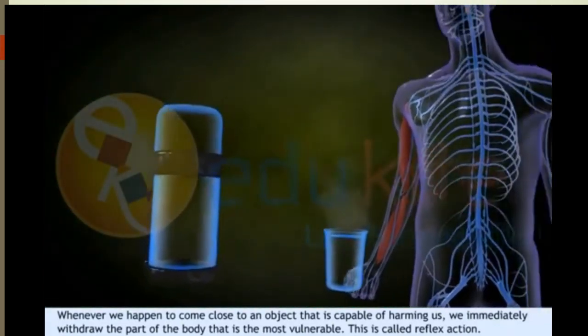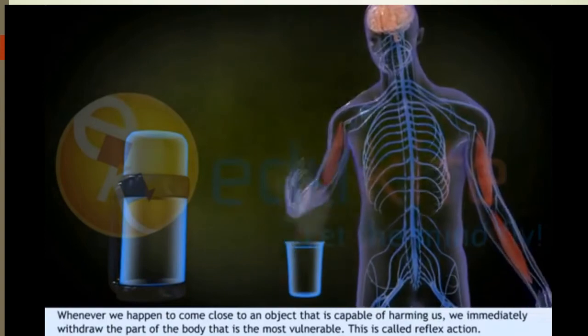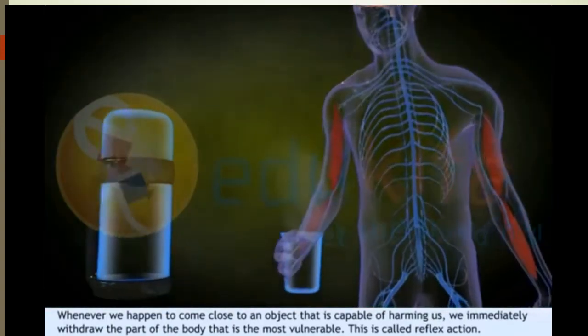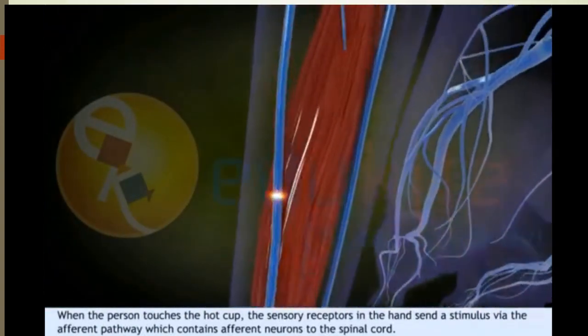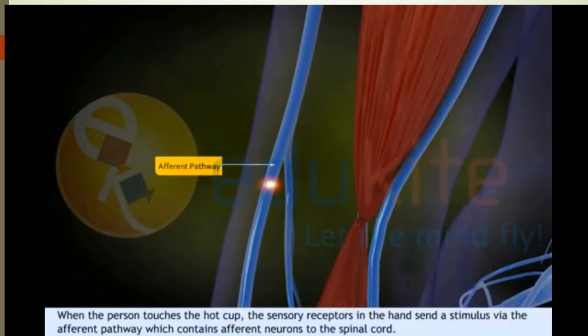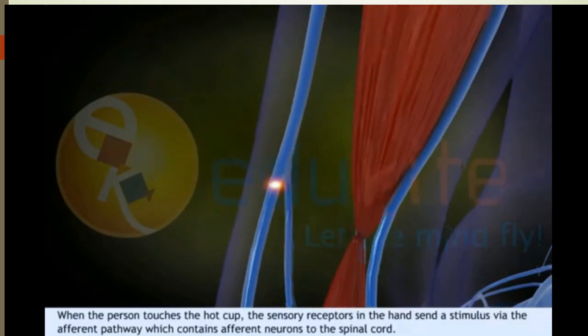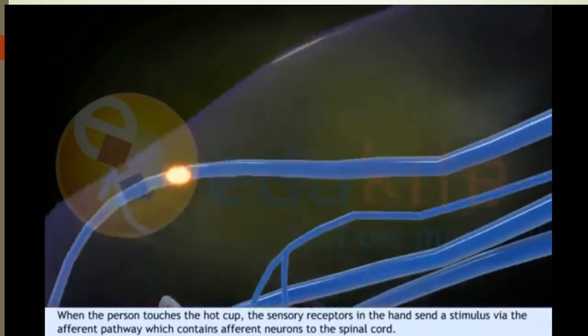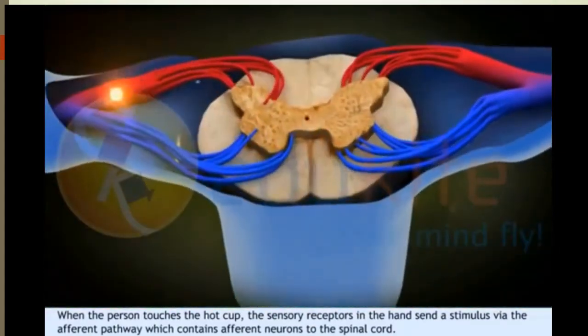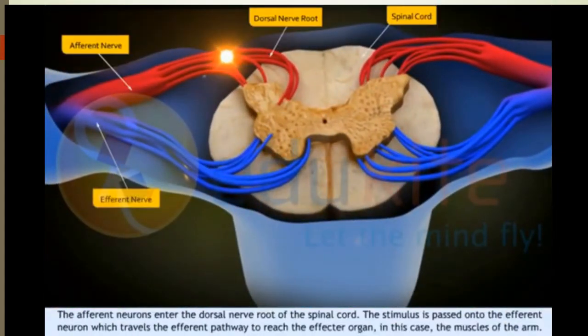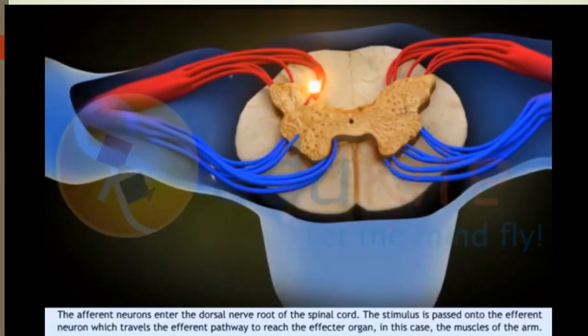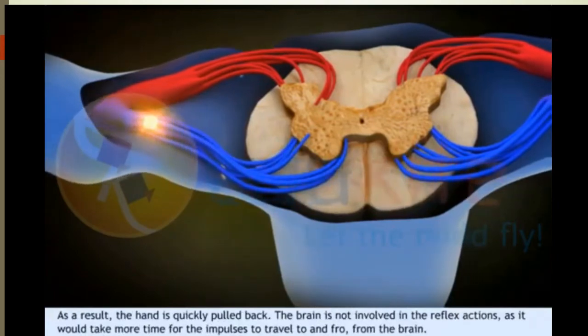So here you can see, whenever we need to take a certain decision, for example here a hot container with some hot milk, what we'll do is just throw the pot. So this sensation goes through the afferent pathway. It reaches your spinal cord, there the dorsal nerve root. Here you can see the grey matter, the inside part.